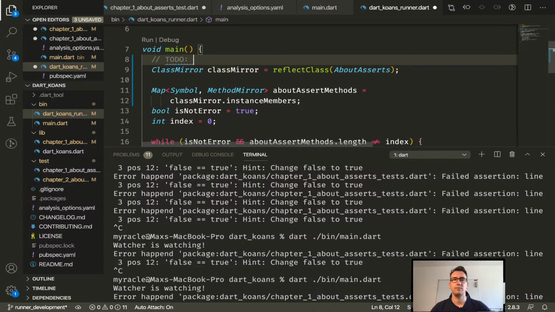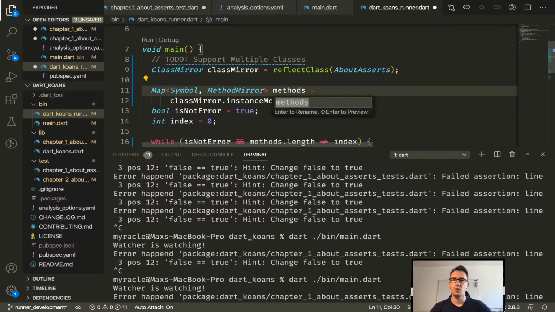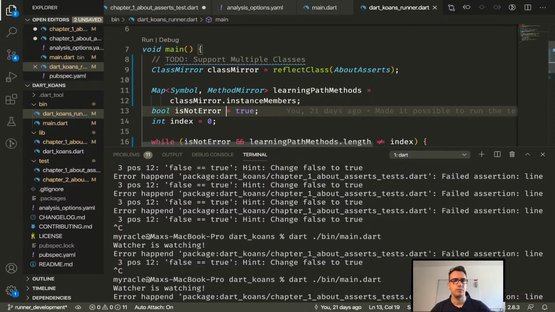Support multiple classes. So this will be more methods, right? Not about assert methods, but learning path methods. Let's write it together. Something like that. And it will contain all the methods that we want to execute, right? Cool.